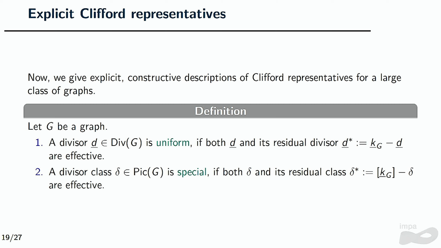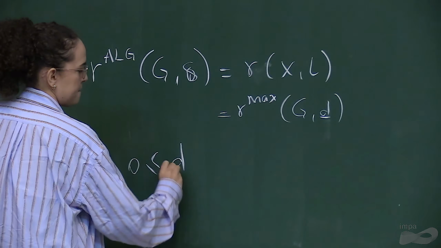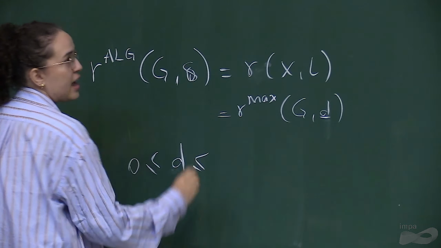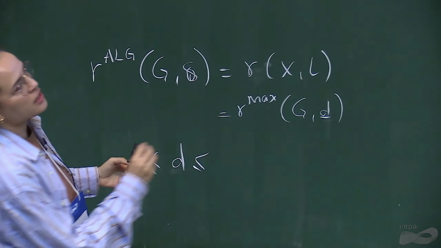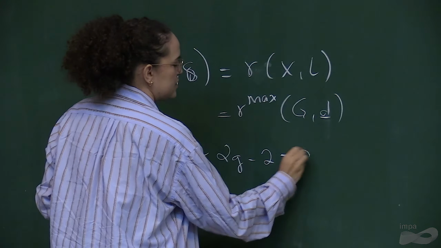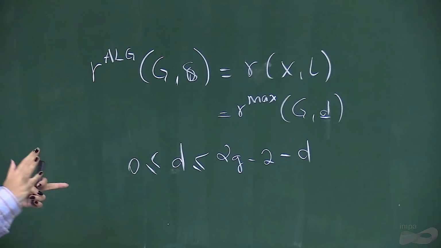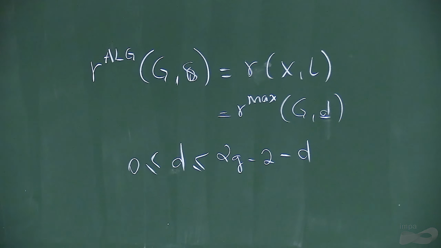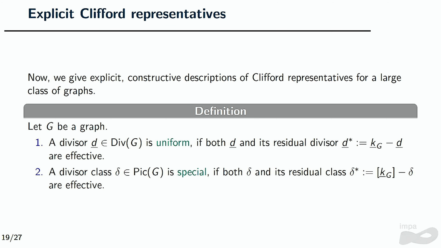So the degree of this divisor will have to be bigger than 0 and between 2g minus 2 minus d, something like that, right? The residual I was talking about. And a divisor class is special when both the class and its residual class are effective.